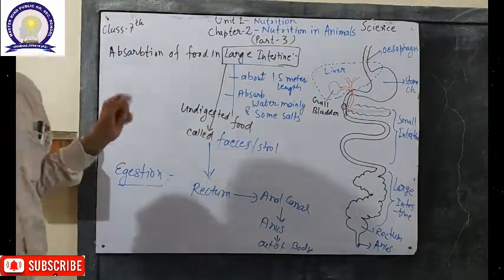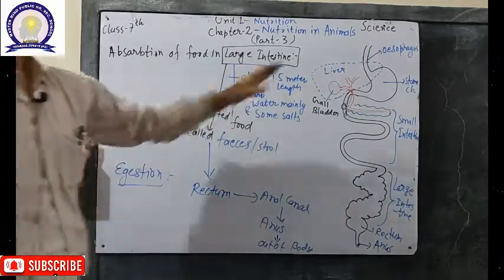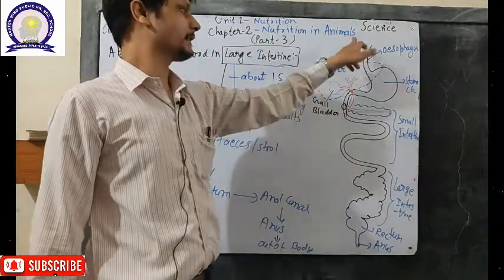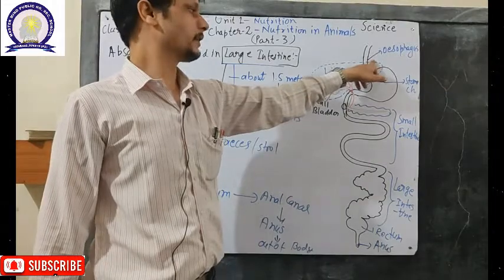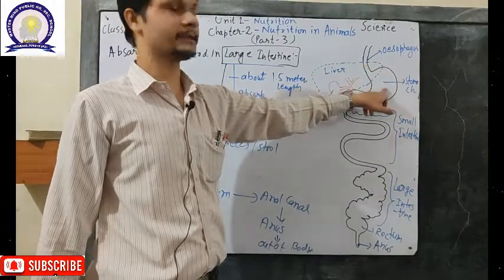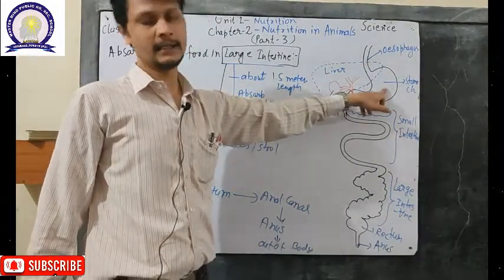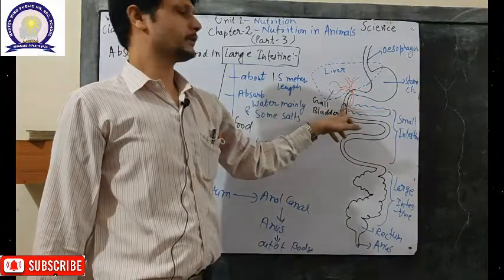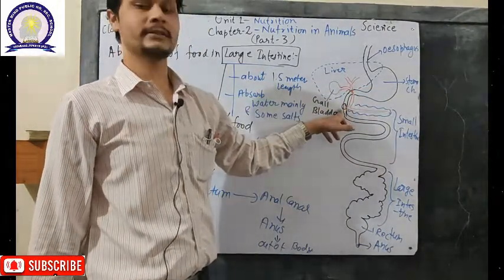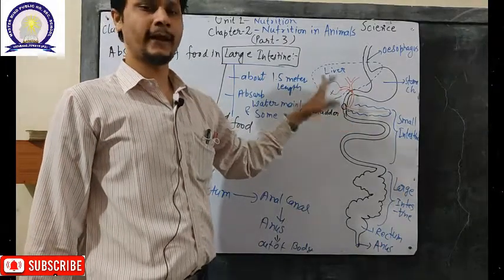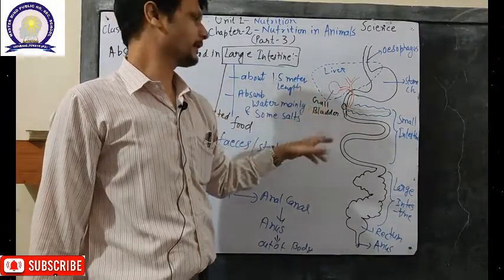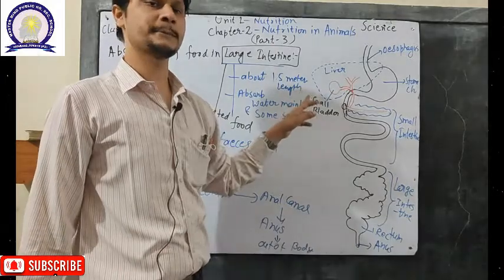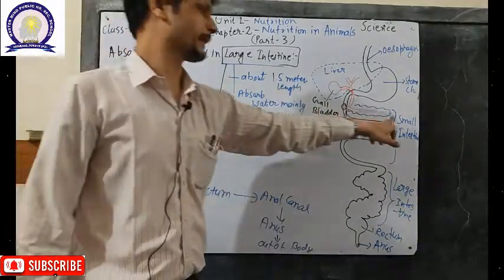Let us summarize this chapter. Start from digestion: starting from the oral cavity, the food is transported to the esophagus. From the esophagus it is transported to the stomach, where partial digestion of carbohydrate and protein occurs. Now the food is transported to the small intestine, where the intestinal juice digests fat and the remaining carbohydrate and protein, with the help of the juices provided by the liver, gallbladder and pancreas.